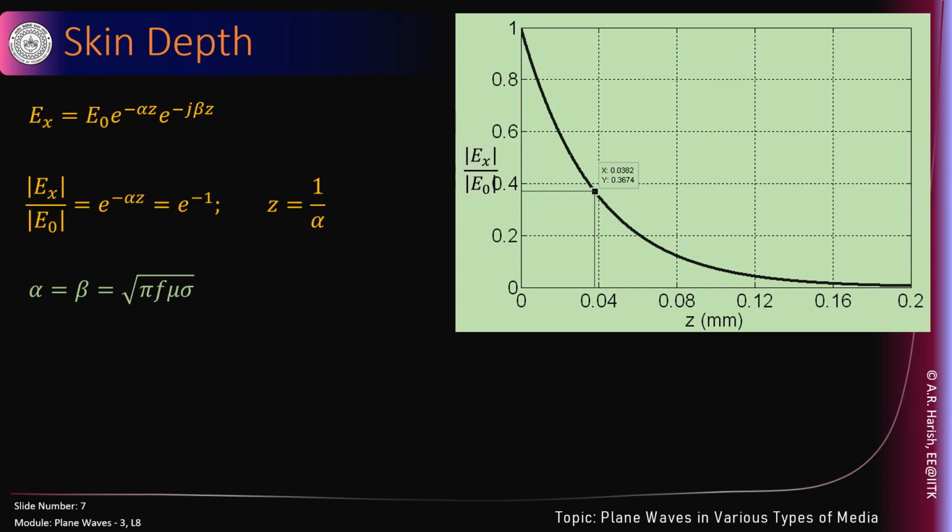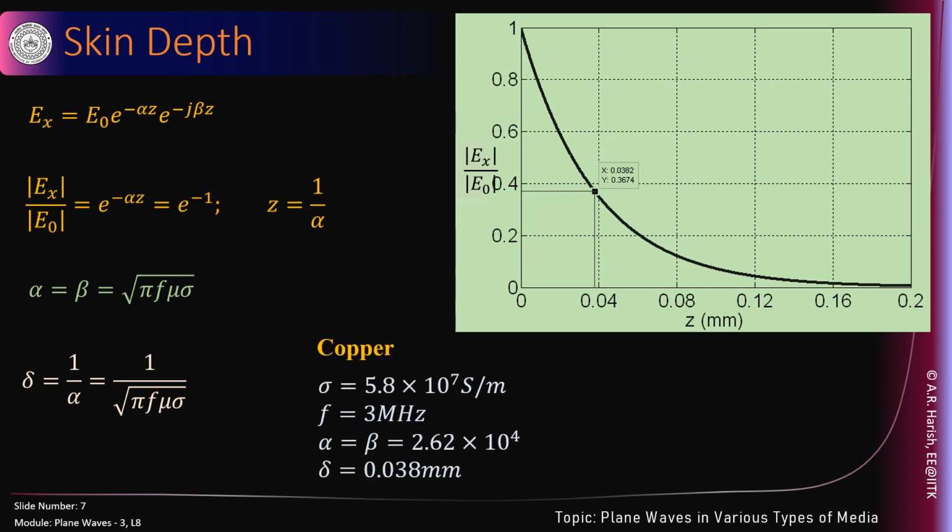Since alpha is equal to beta equal to square root of pi f mu sigma, you can compute skin depth as 1 upon square root of pi f mu sigma. And for copper, this will turn out to be equal to 0.038 millimeter at 3 megahertz. Notice, skin depth is a function of frequency. If the frequency increases, skin depth decreases. Therefore, at f equal to 10 gigahertz, you can show that delta will be equal to 0.66 microns.